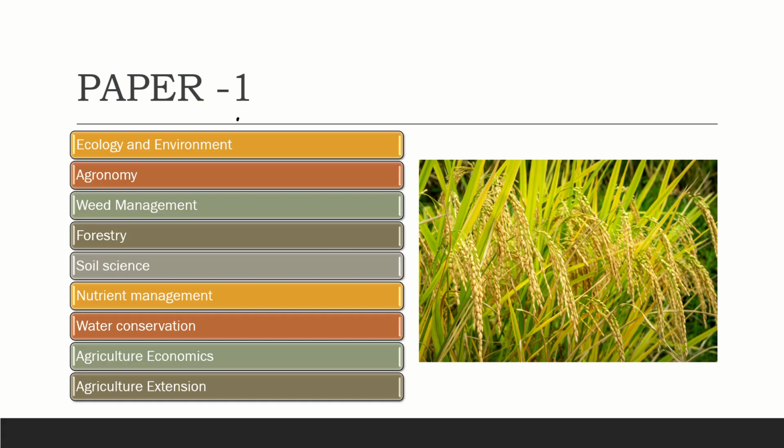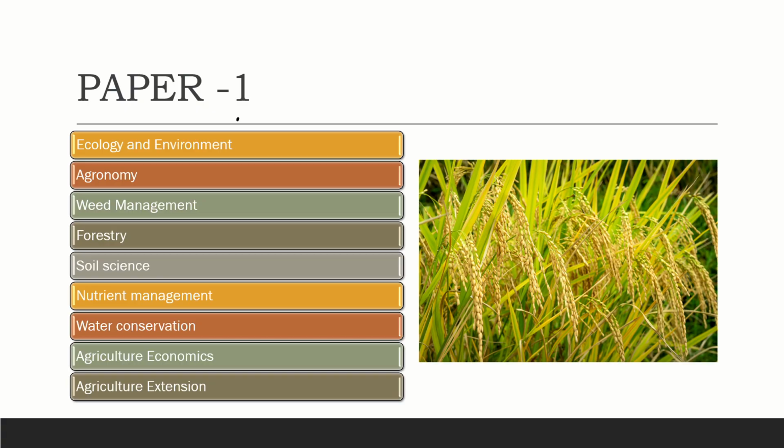So in the previous video, as I already told you, I am going to discuss the syllabus coverage of paper 1 and paper 2 in the agriculture optional. It is very important to understand the syllabus of any subject. It is the key. If we understand the syllabus keywords well, then we can prepare well and get good marks. In this video, I am going to help you by telling what kind of subjects paper 1 will cover and paper 2 too, what the keywords are in each subject, how to understand those keywords, and what to read.